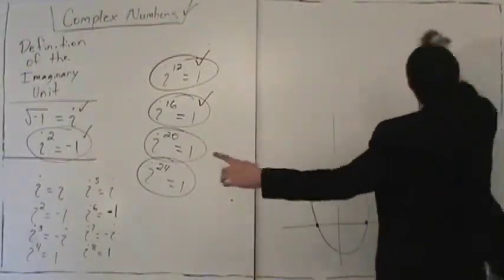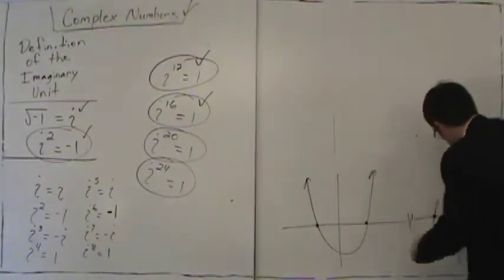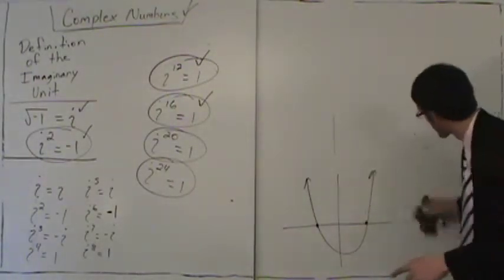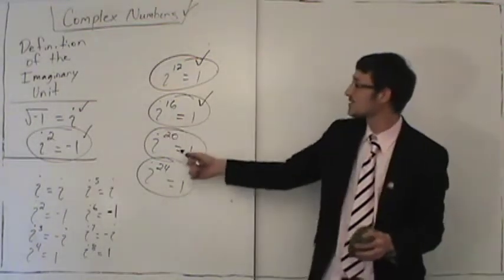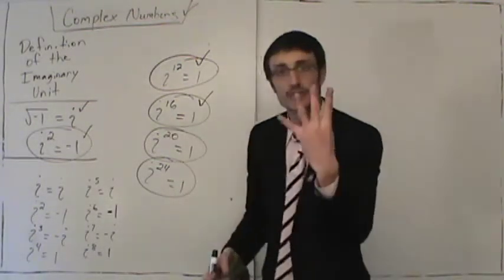Now, back to complex. We have to learn what a complex number is first. Okay, so he discovers this pattern. He says, well, i to the 12th is 1, i to the 16th is 1, i to the 20th is 1, i to the 24th. Every multiple of 4 is 1.